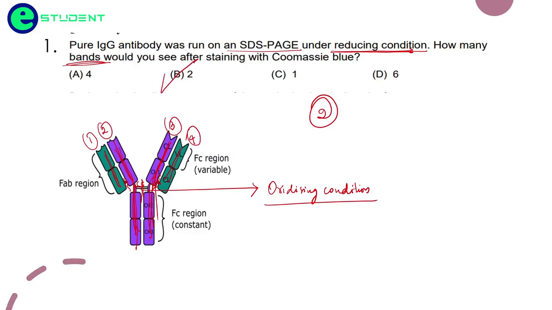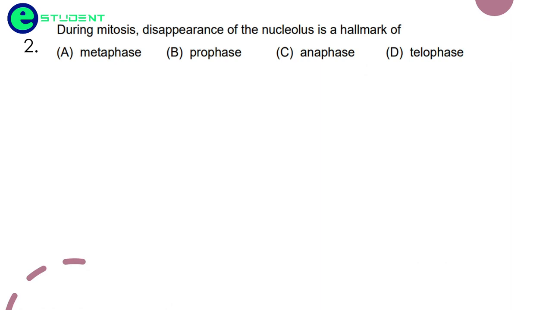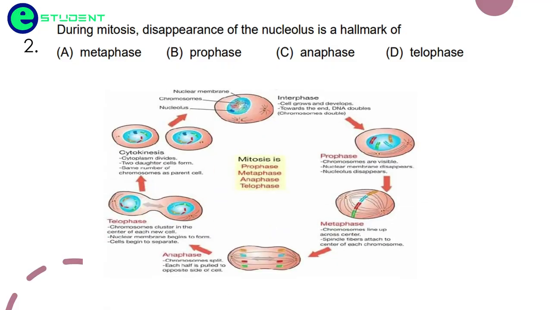Okay, coming to the next question. During mitosis, disappearance of the nucleolus is a hallmark of? So friends, to understand this, let us see the cell cycle. First, in the case of mitosis we observe the interphase, when the cell is preparing to undergo the process of cell division.